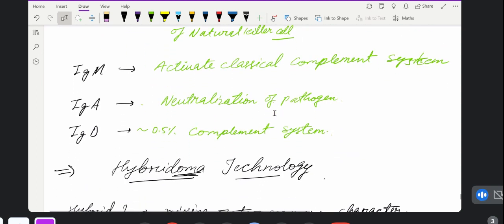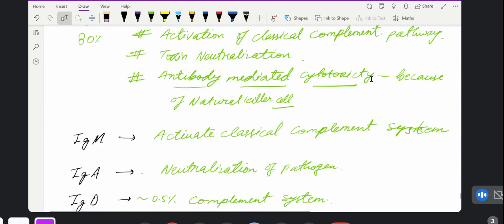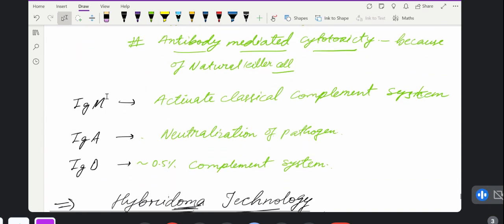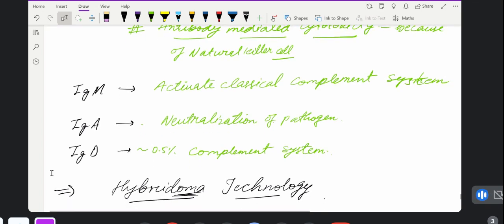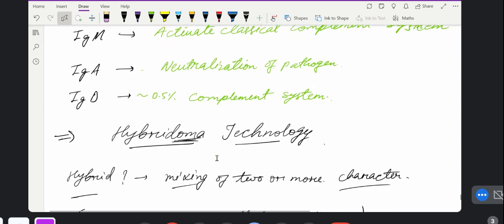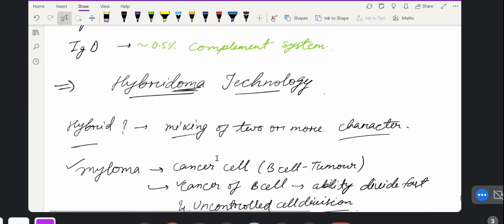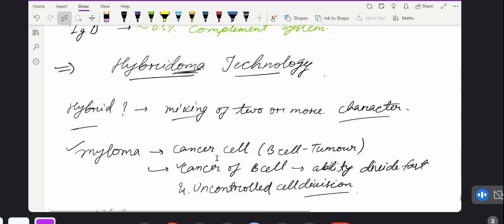What will immunoglobulin M do? It will activate the classical complement system, as IgG does, but unlike IgG, it will not help in opsonization and will not mediate antibody cytotoxicity. IgA will help in the neutralization of the pathogen, and IgD is the least abundant antibody. Its percentage is around 0.5%, and it helps in the complement systems. This is all about the roles of the antibodies. Hope you understood.